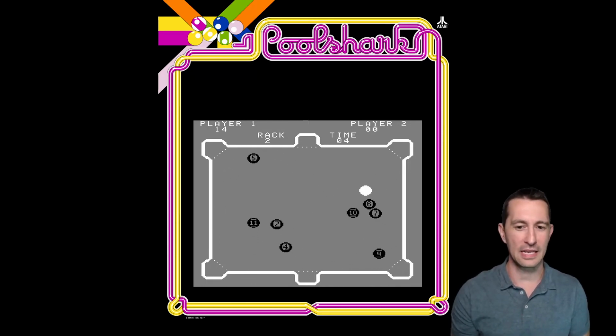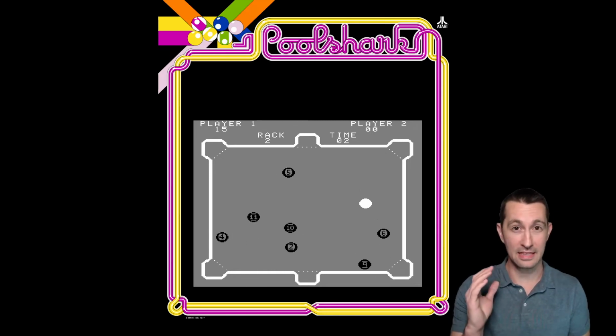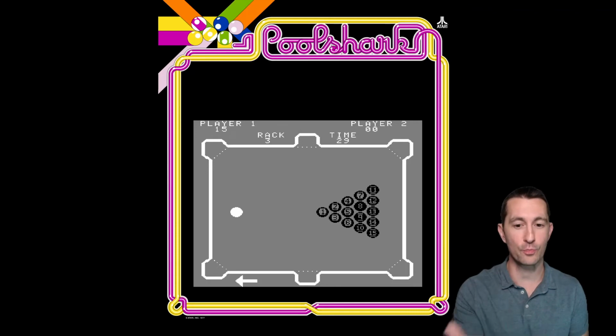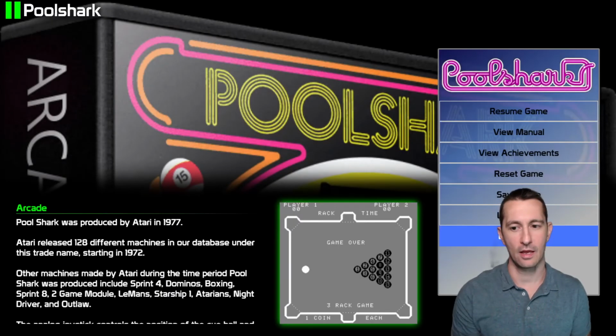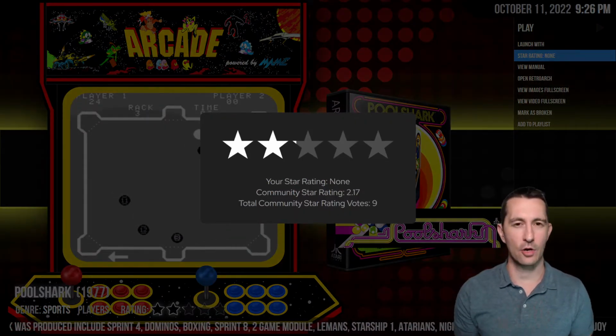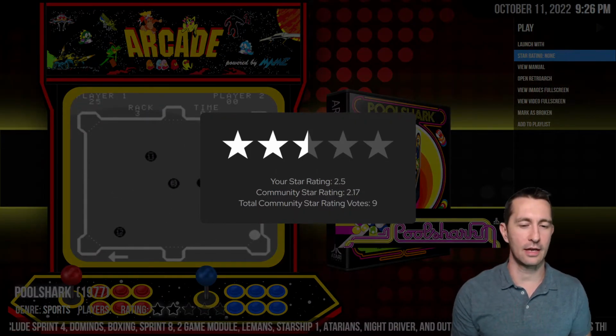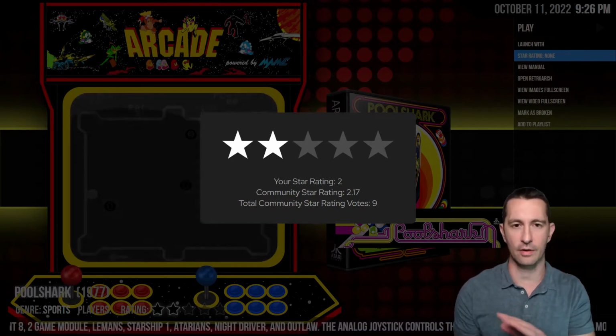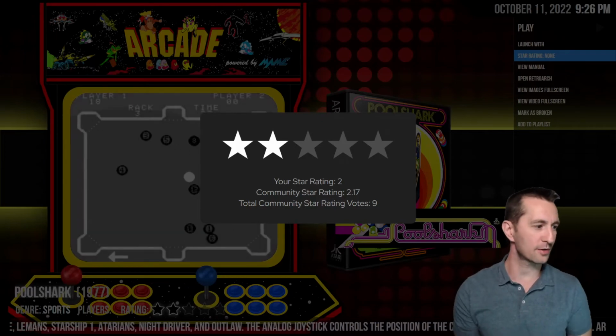But here's the problem, Atari. These were put in bars. Bars had real pool. Why would you play this when you had real pool to play? I don't know. All right, that's enough of Poolshark. This one, I'd say below average. Yeah, we're going to say below average, 2 stars, because it's still black and white. We've seen things better around for the era. So 2 stars.